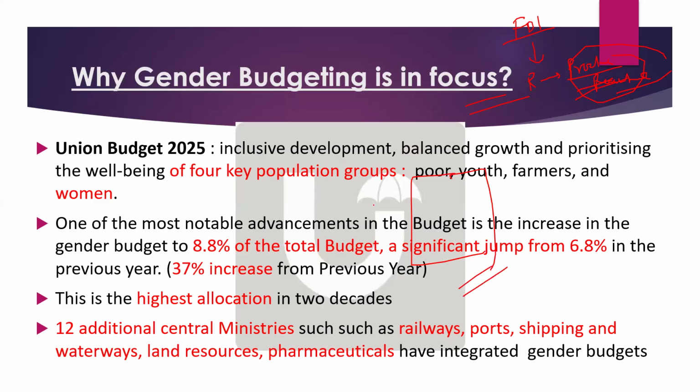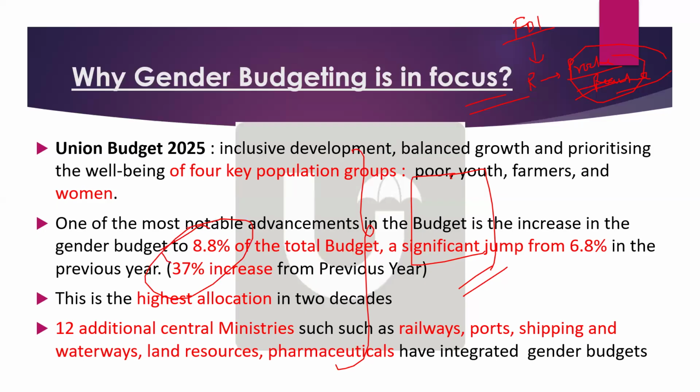I'll show you. Before that, you don't have to write everything here. Choose your own context for the introduction. You can say that recently Union Budget 2025 has 4 key population groups, and one is women. Or you can say there was a 37% increase in the gender budget, or the total was 8.8. Any one you remember. Don't try to remember both, not required.